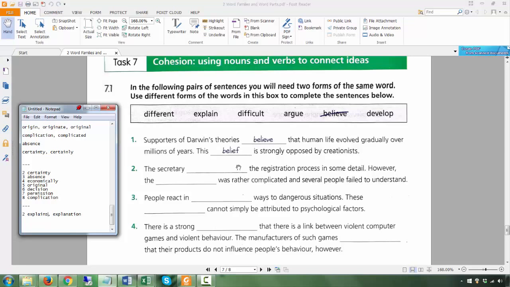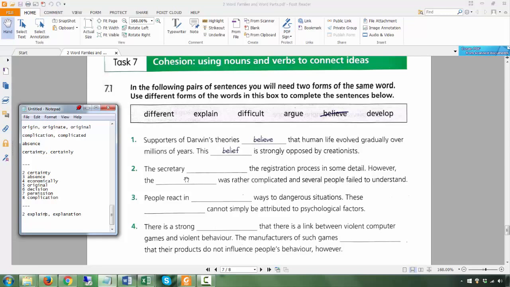So always remember, that's why tense is very important. You have to form the tense correctly. Use the right tense and form it correctly. So it will never just be explained. It's impossible here, okay? Could be explains, but is this in the present simple tense? The clue here is was. So the explanation was in the past. So this verb has to be in the past. If you say the secretary explains the registration process in some detail, that's possible.